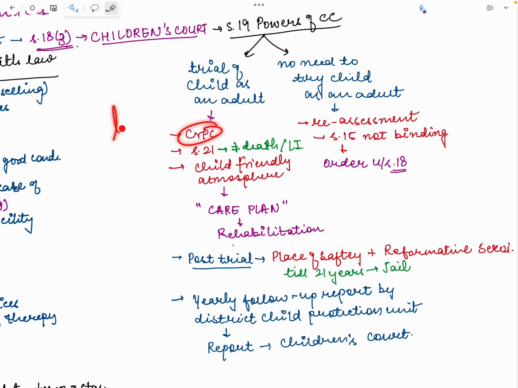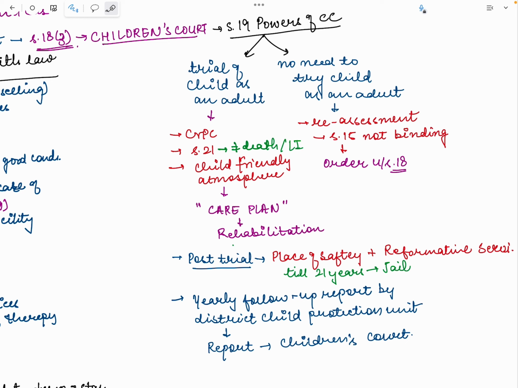Now you must be thinking what the trial process will be, because earlier we have seen summons cases. Here, if you are applying the CrPC, then you will see if it is a summons case or a warrant case. Anyway, it is going to be a warrant case, right? Because the punishment is more than 2 years. That is what a warrant case is about, right?